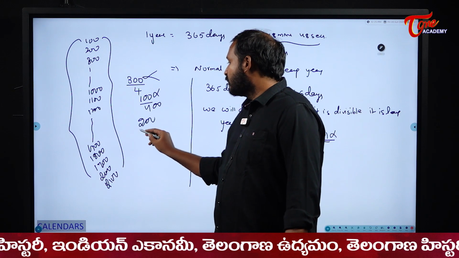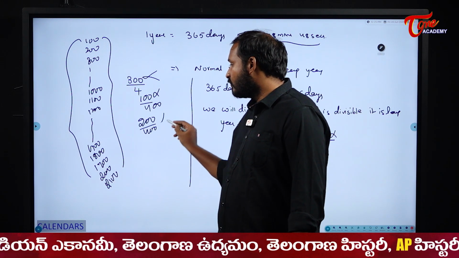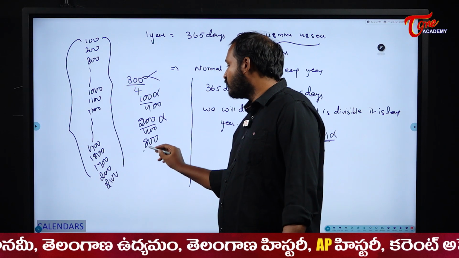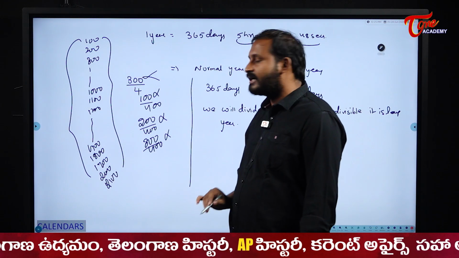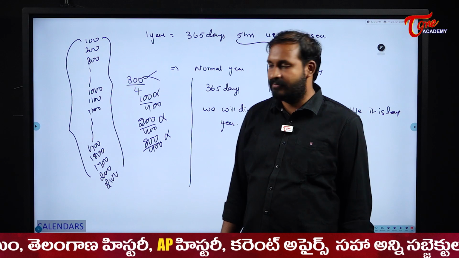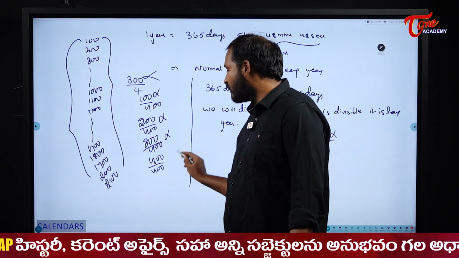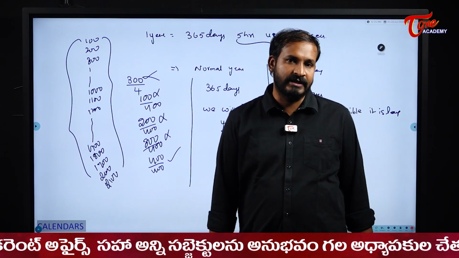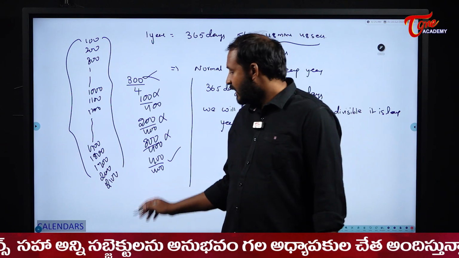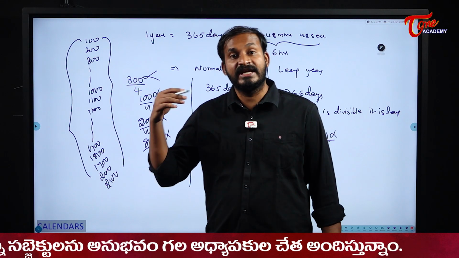200. Is 200 divisible by 400? No. Is 300 divisible by 400? No. Then 100, 200 and 300 are not leap years. When it comes to 400, yes, 400 is divisible by 400, then 400 is a leap year. And similarly, if you check, tell me what are the century leap years?